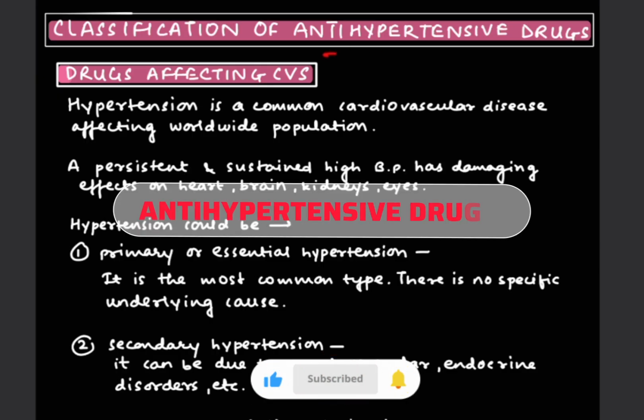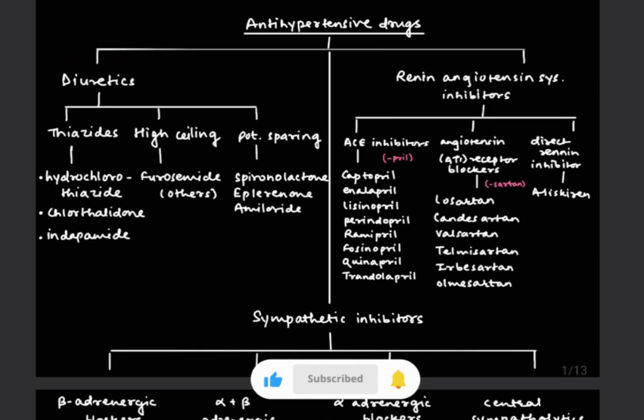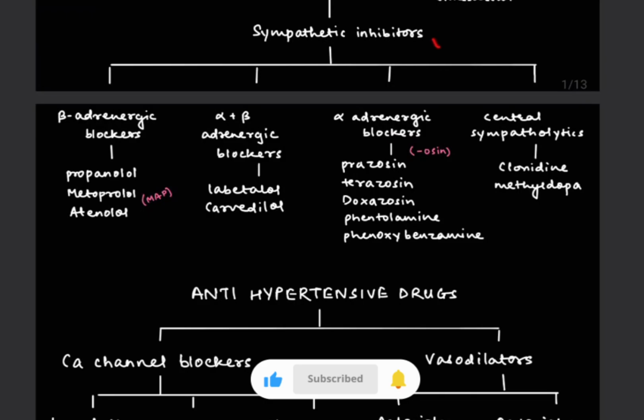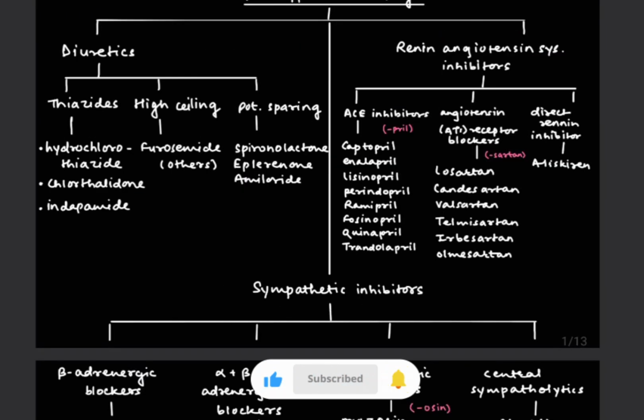So let's get started with the antihypertensive drugs. Hypertension is a common cardiovascular disease which affects the worldwide population. To treat hypertension, we give antihypertensive drugs. Antihypertensive drugs are divided into 5 types: diuretics, renin-angiotensin system inhibitors, sympathetic inhibitors, calcium channel blockers and vasodilators. Diuretics are divided into 3 types: thiazide, high ceiling and potassium sparing.